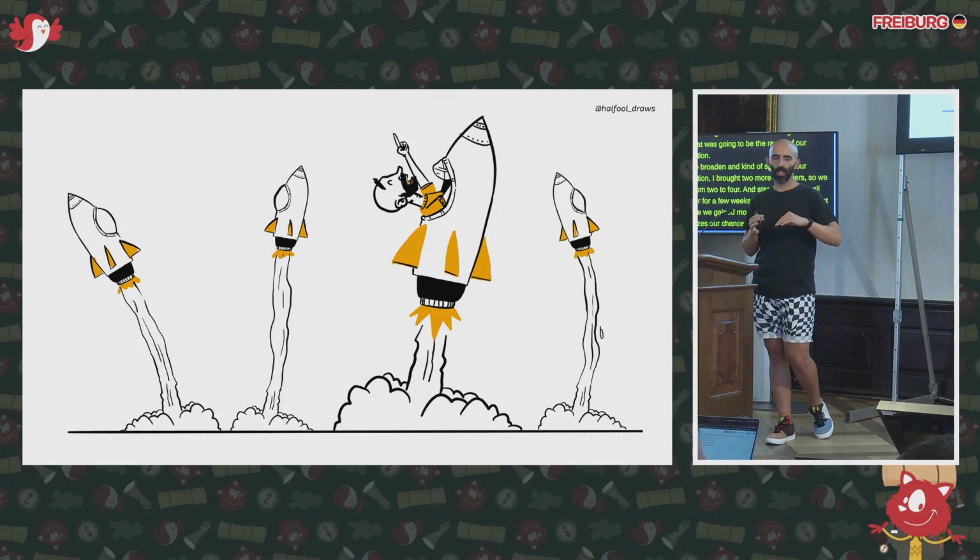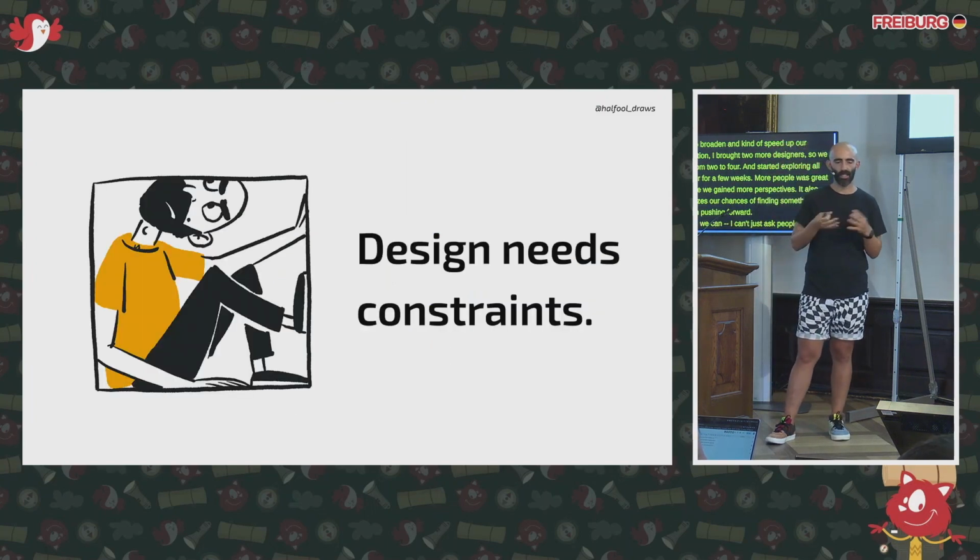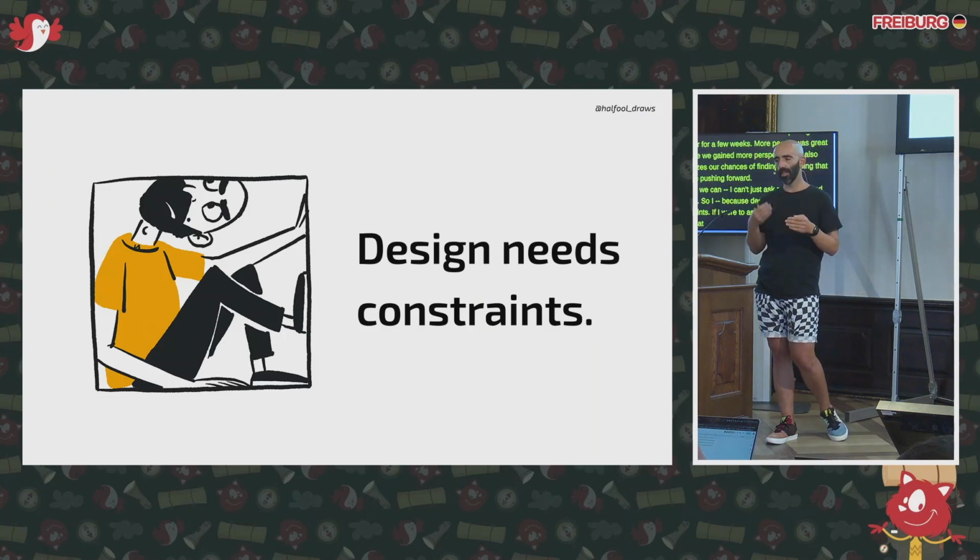Now, I can't just ask people to go and explore, because design needs some constraints. If I were to ask them to just explore with what I told you so far, people would have a tough time getting started because they didn't yet have a clear picture.